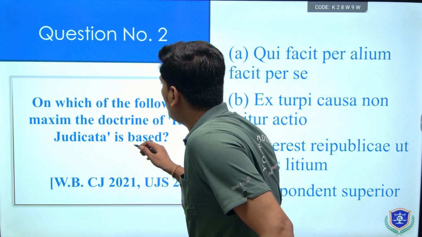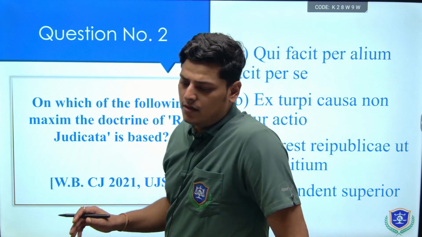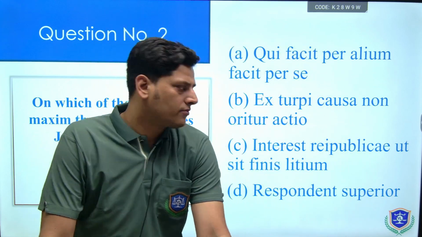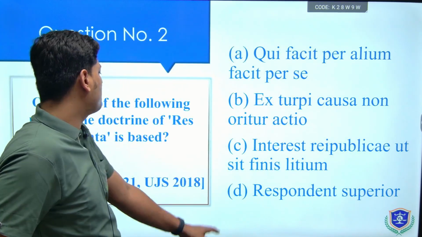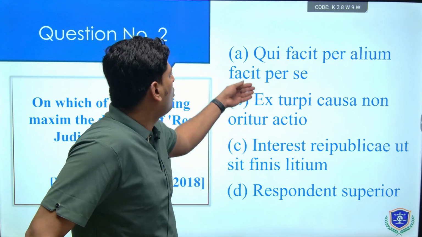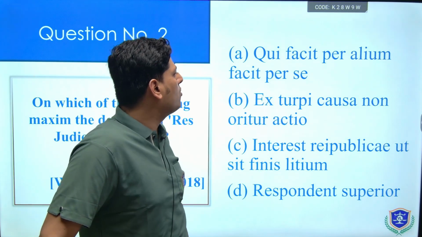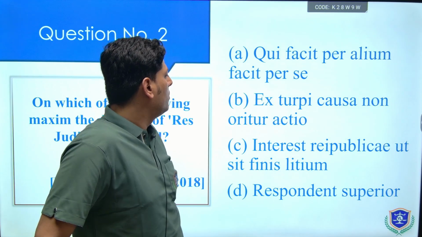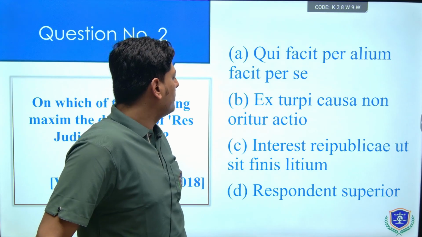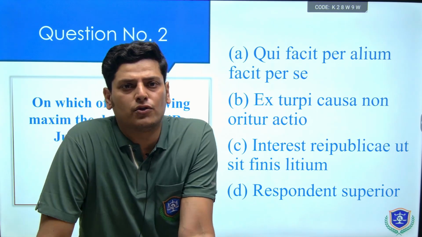On which of the following maxim the doctrine of res judicata is based? A very simple question again, asked in various exams, West Bengal, Uttarakhand and so on. So the options are: Qui facit per alium facit per se, ex turpi causa non oritur actio, interest reipublicae ut sit finis litium, respondeat superior. So you have to choose the correct answer.